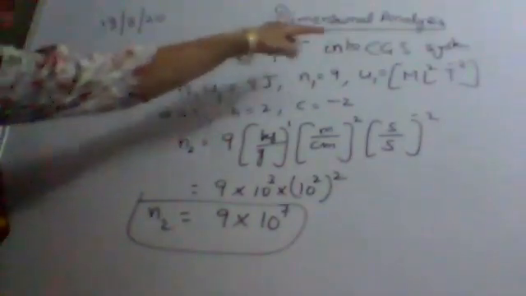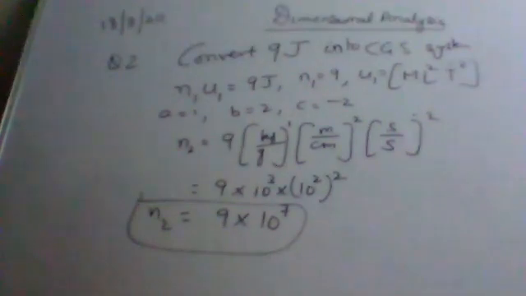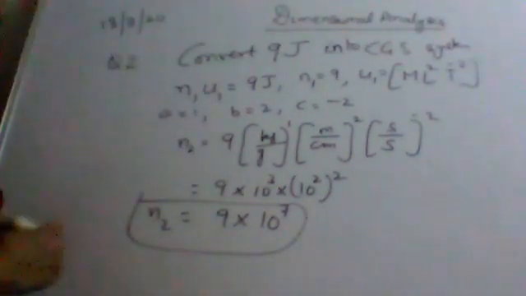Now write one more question. Here we are converting joules from the SI system to the CGS system. Now any hypothetical system can be made.